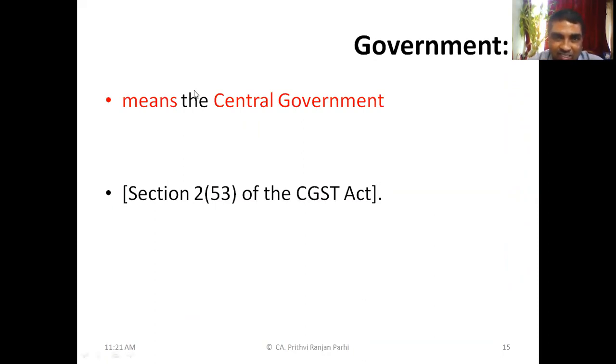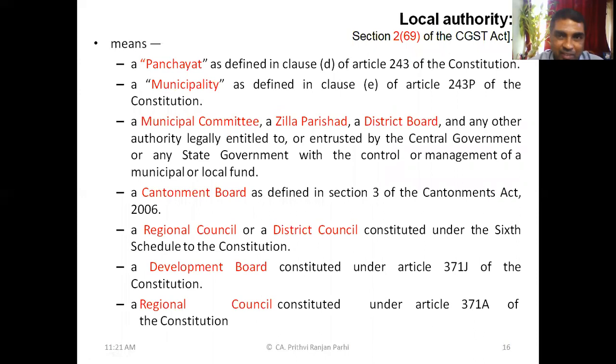In the context of various SGST laws, government means state government, or if it is specifically mentioned, central government, then central government. There is a need to understand the definition of local authority. Local authority means panchayats, maybe municipalities, municipal committee, Jilla Parishad, district board, or any other similar kind of authority.